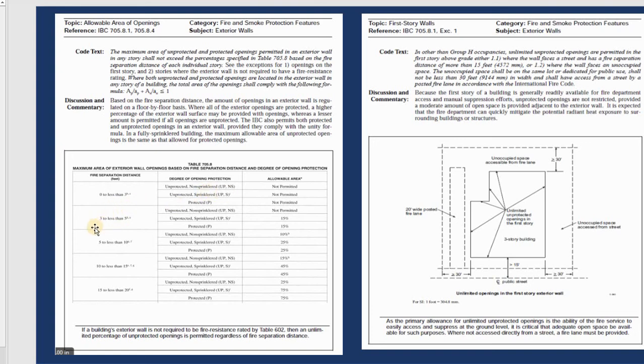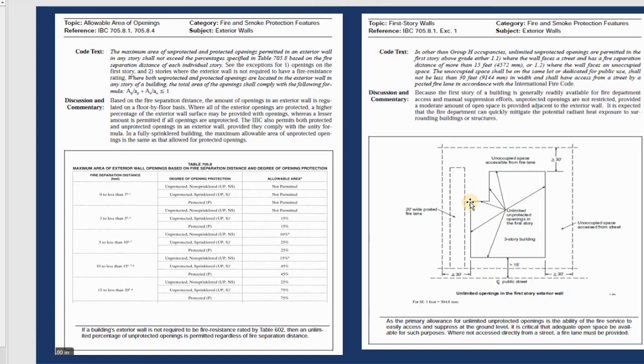So you can check with this one for the fire separation distance, and after that what area they allow you to do, and you decide how many opening protections you need to do on that one, and whether a sprinkler system or non-sprinkler system, more detail for this one.